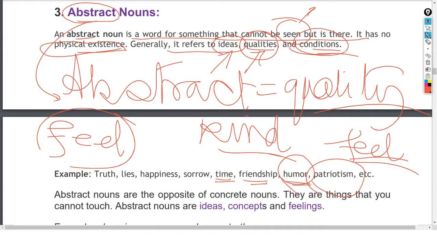Abstract nouns are the opposite of the concrete noun. ये देखिए, ये बहुत important है. जो concrete noun होगा उसका opposite है abstract noun. कुछ solid है, जिसकी physical entity है, physical existence है, और कुछ solid नहीं है. You can only feel, you can only guess, you can only imagine. और वो सारे चीज क्या होता है?